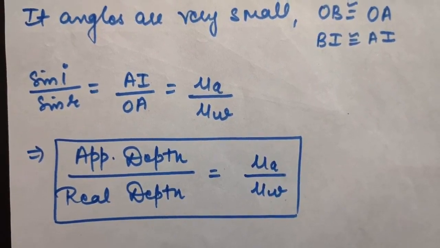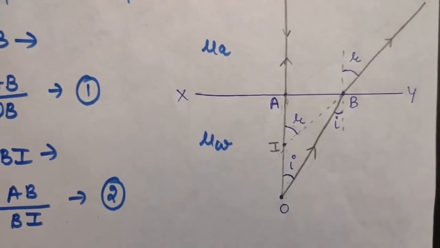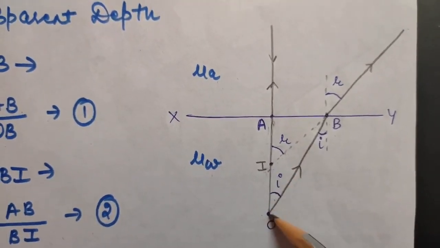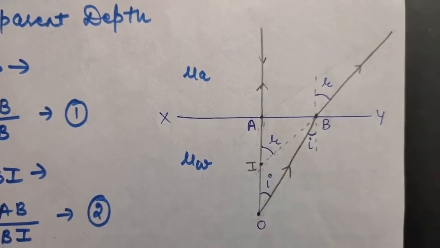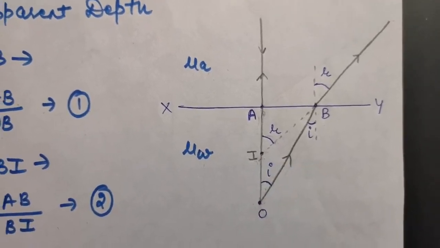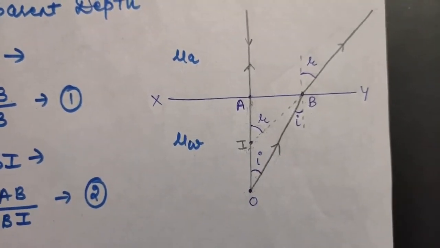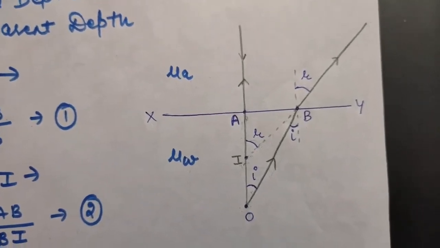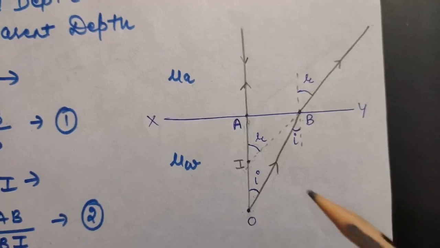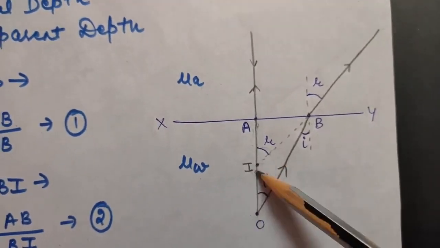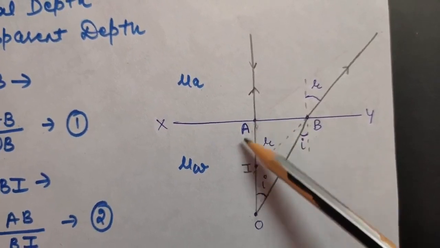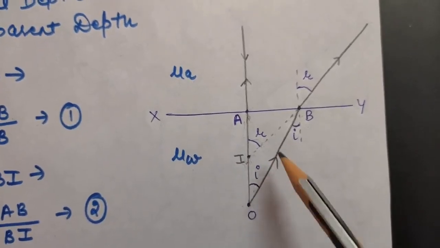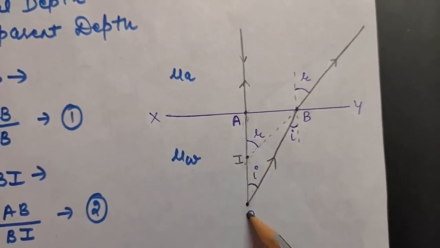Now in the rectangular slab we studied that there was a lateral shift or displacement, but now can you tell me which shift is here? See, this point O has shifted here, so you can say normal shift is taking place. So always remember, in a rectangular slab lateral displacement takes place, but in your tank, that is the real depth and apparent depth cases, normal shift takes place. Now how to calculate this normal shift? This will be nothing but real depth minus apparent depth. So this will give you normal shift, that is OI. And one more thing, I is nothing but a virtual image of O only.